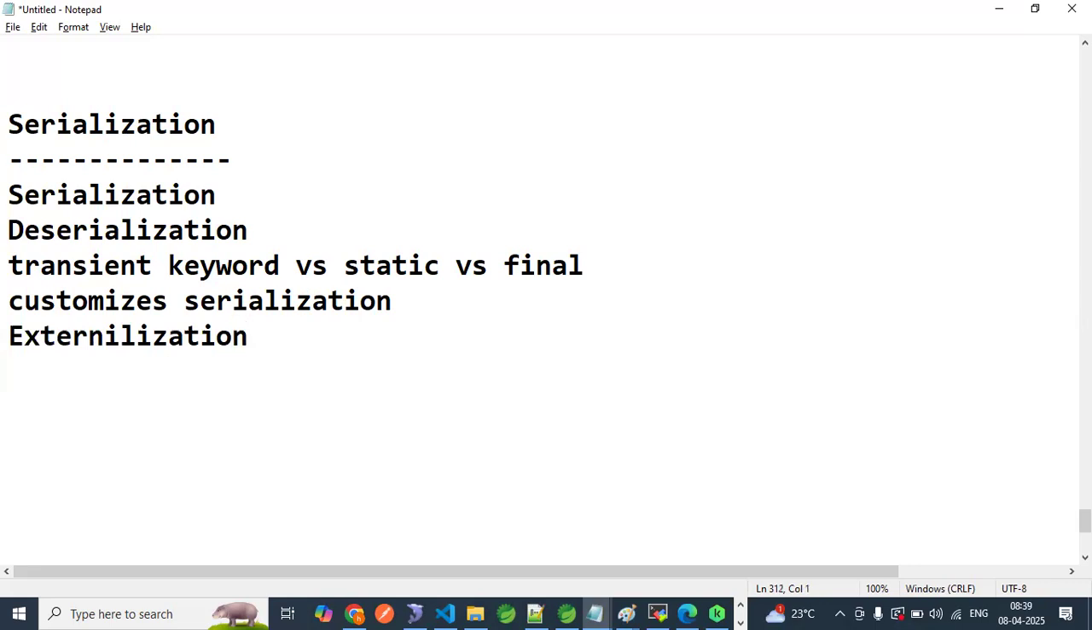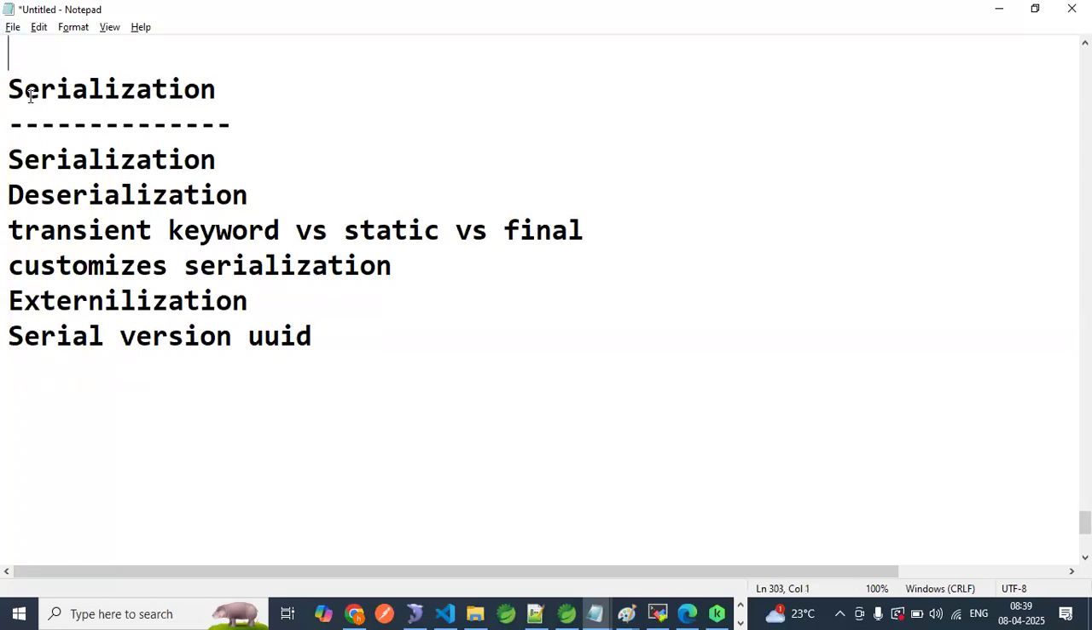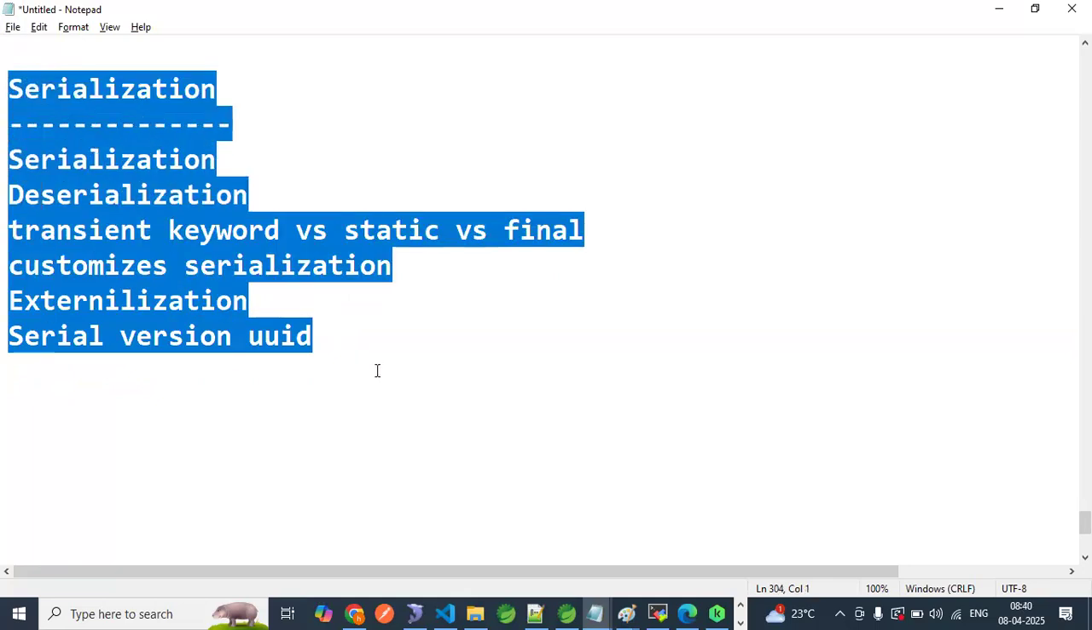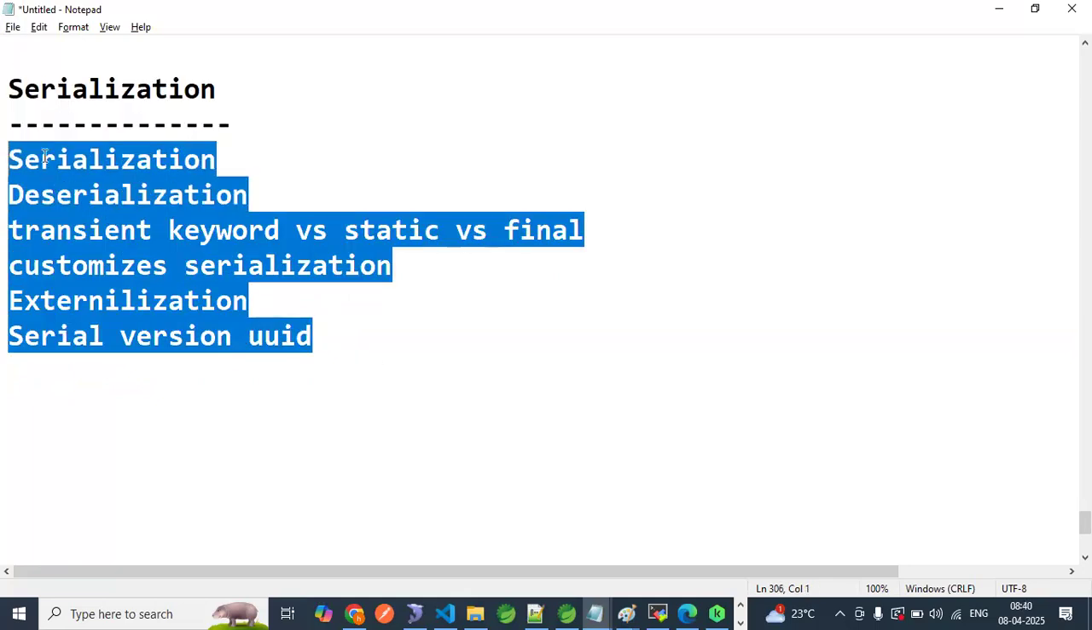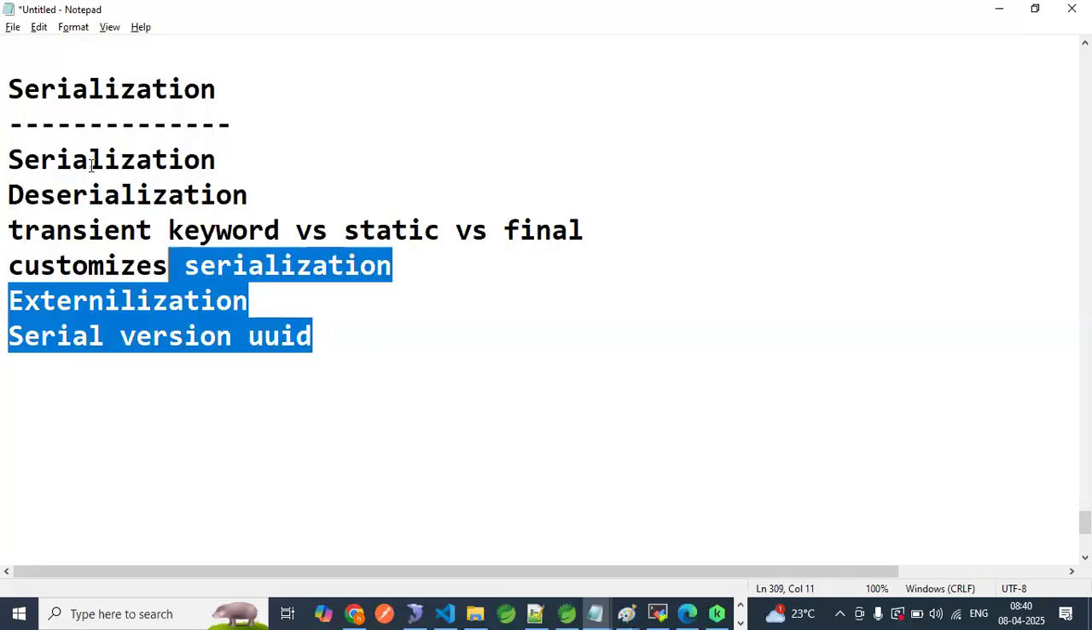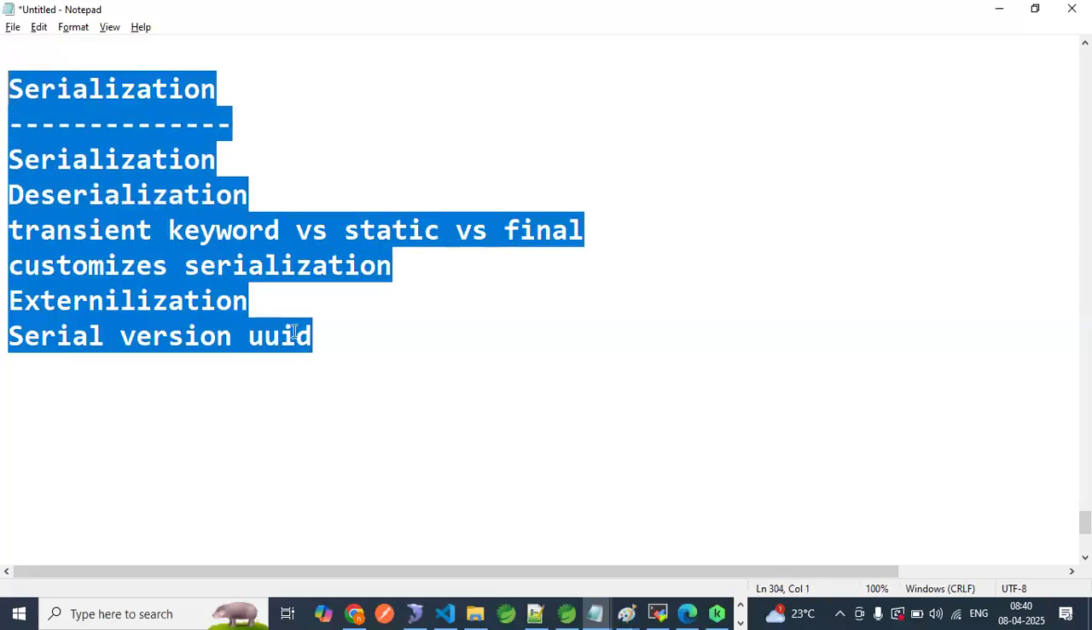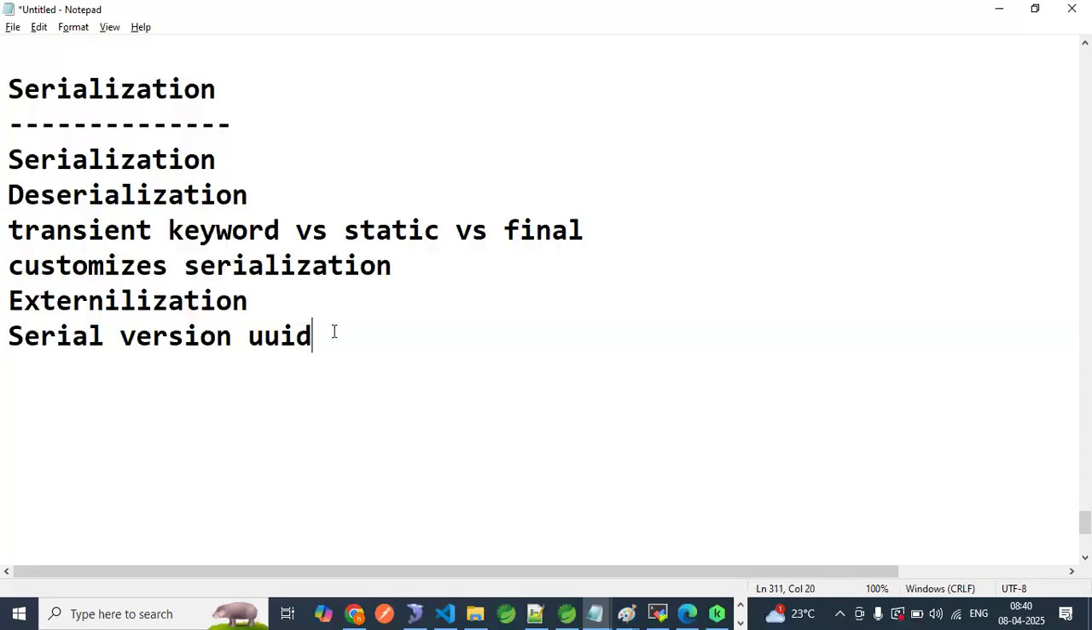Then one topic interview question, serial version UID. They will ask you serial version UID. Those whoever attending the interview, definitely they will think whatever I am taking, everything is important. Who did not attend it, they will think what is this nonsense, right? But people who attended 5 to 10 interviews, definitely they may face this question. Okay. Try to understand now.